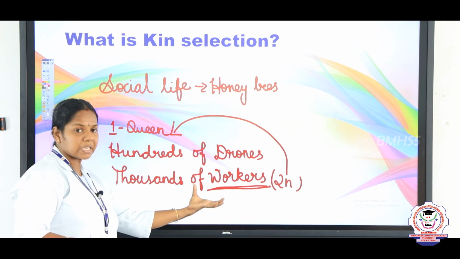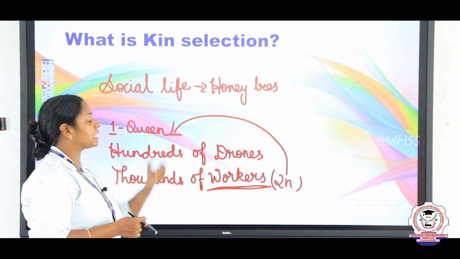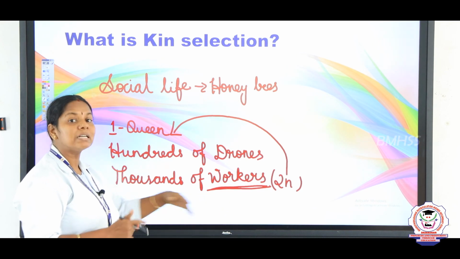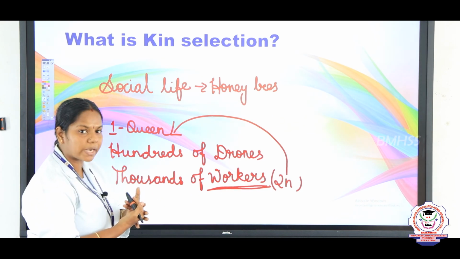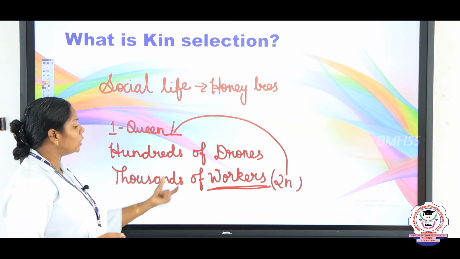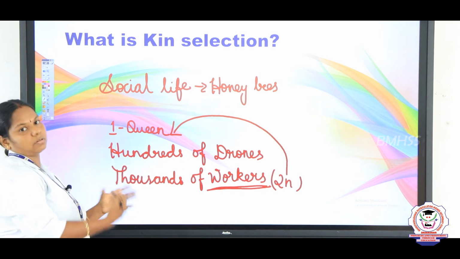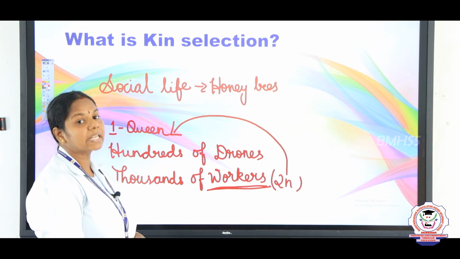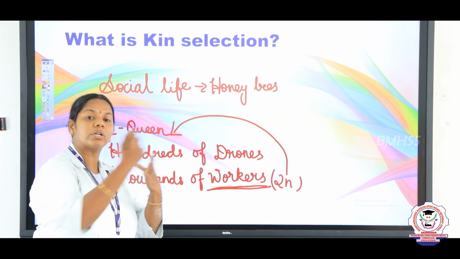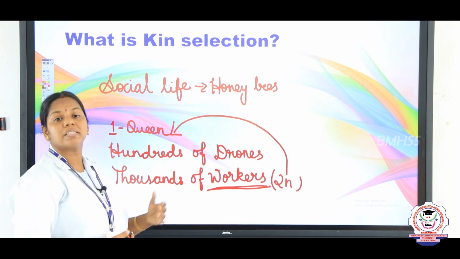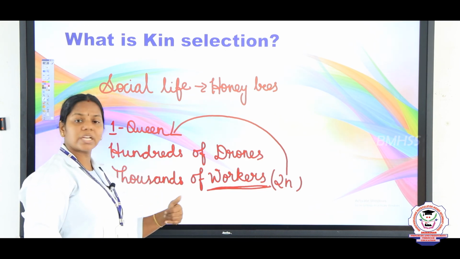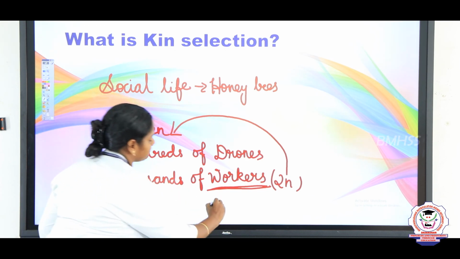So, the worker bees work for the reproductive success of the queen as well as their own, because from the fertilized eggs the worker bees also develop. This type of social life we call kin selection: one is made a queen and the other workers work for the reproductive success of the queen. And here in kin selection, these workers are sterile.